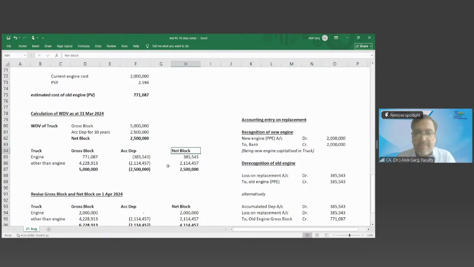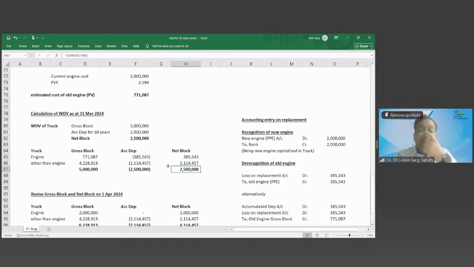Even when I computed the WDV of the truck, this calculation was in my last 10 years. But when I computed again on 1st April 24, after doing the splitting, my gross block is 50 lakh, my accumulated depreciation is 25 lakh, my net block is 25 lakh. Nothing has been changed in terms of calculation. What has changed? Only the percentage, the nomenclature, the split has changed. The past calculation has not changed.